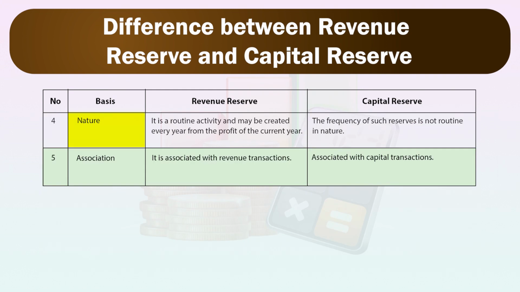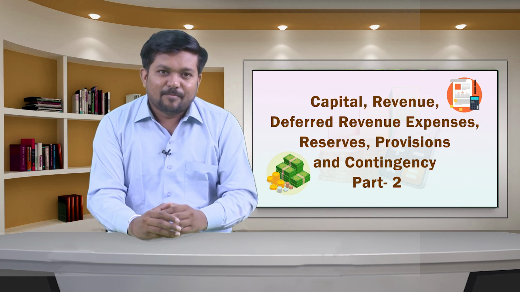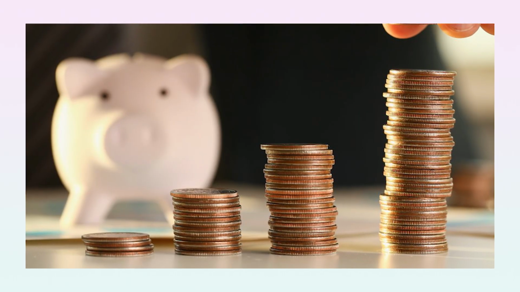Fourth basis is nature. In case of revenue reserve, it is a routine activity and may be created every year from the profit of the current year, whereas in case of capital reserve, the frequency of such reserves is not routine in nature. The last and fifth point is association. In case of revenue reserve, it is associated with revenue transactions, whereas in case of capital reserve, it is associated with capital transactions.